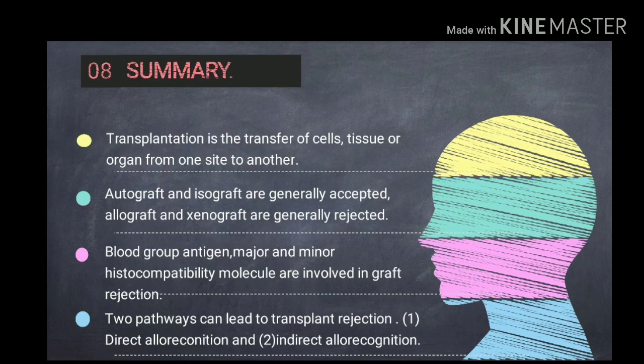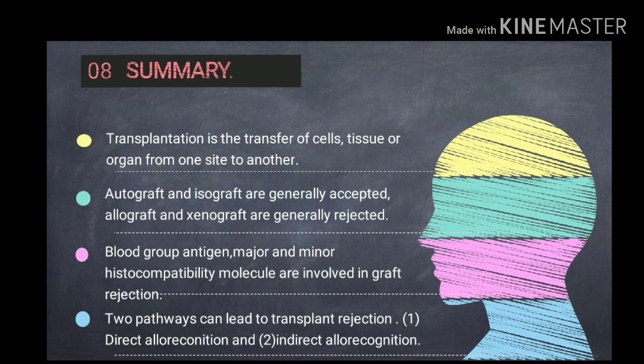Finally, I sum up my topic. Transplantation refers to the transfer of cell, organ, or tissue from one site to another site for the purpose of replacing or repairing the damaged or diseased tissue. Many diseases can be cured by the implantation of a healthy organ or tissue. Transplantation is a major operation which is offered only when all the treatment options have failed. There are four types of transplantation, namely autograft, isograft, allograft, and xenograft. Only autograft and isograft are accepted. Allograft and xenograft are generally rejected.